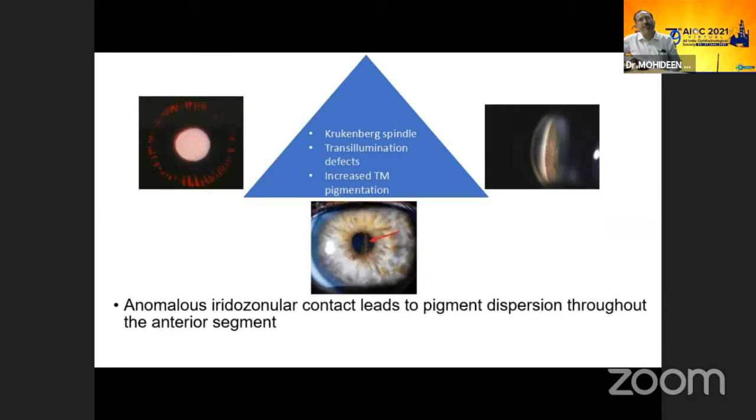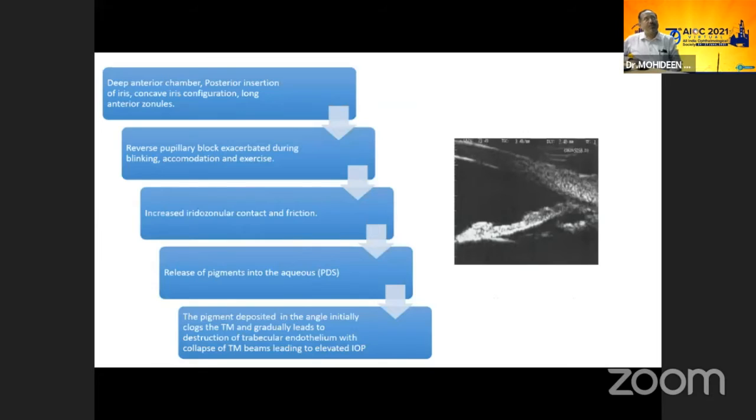Basically, we have Krukenberg spindles at the back of the cornea. We have transillumination defects of the mid-periphery of the iris, with increased pigmentation because of anomalous iridozonular contact, which leads to pigment dispersion throughout the anterior segment and also the angle. So basically you have a deep anterior chamber, the posterior bowing of the iris, and a concave iris configuration along the anterior zonules. It's called reverse pupillary block, which was very well described by Campbell, and it's exacerbated during blinking and accommodation exercise.